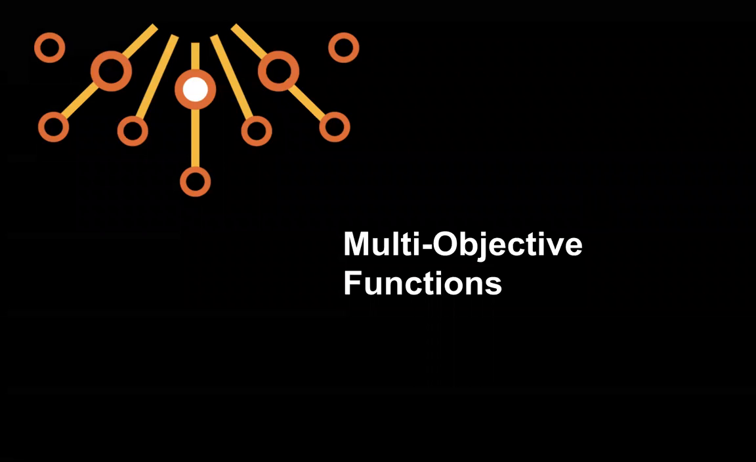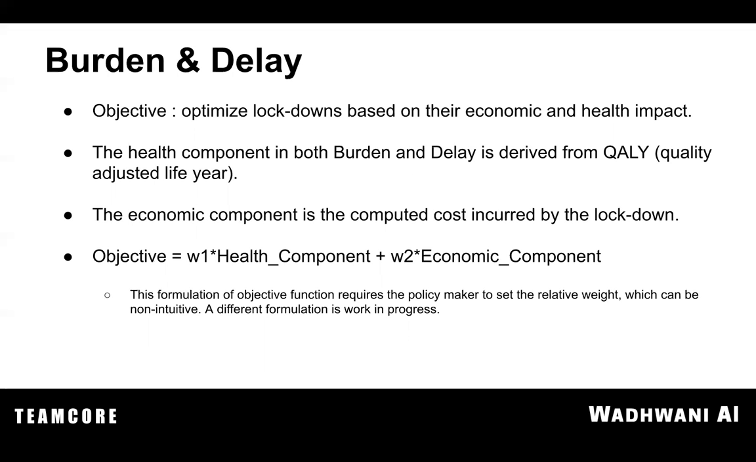The objective functions that we are looking at are burden and delay. The objective function for the whole model is something like a linear combination between the health component and the economic component. In the health component, you can look at two different types of objective functions, which are burden and delay. Both these types of objective functions are derived from QALY, which is quality adjusted life year, a very prominently used health measure. Burden refers to the burden on the healthcare system above a certain threshold, which is the healthcare capacity. And delay is how long you can delay the disease.